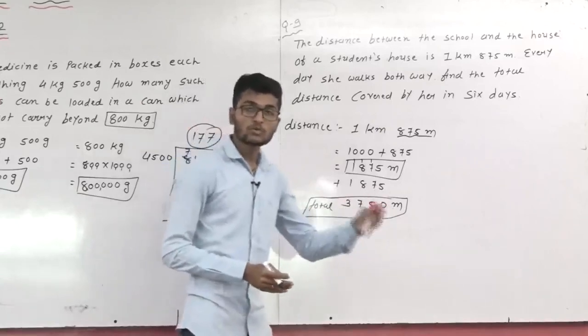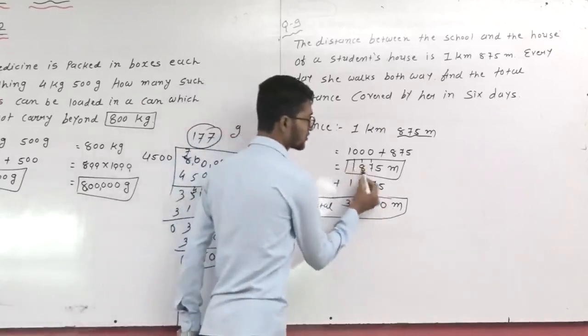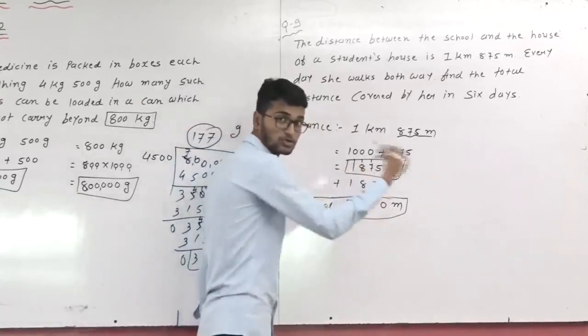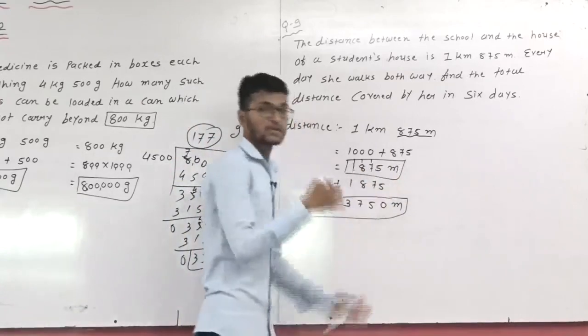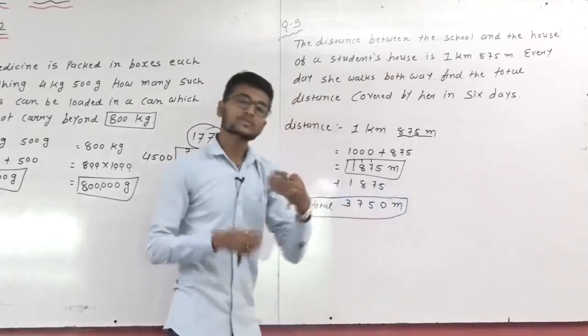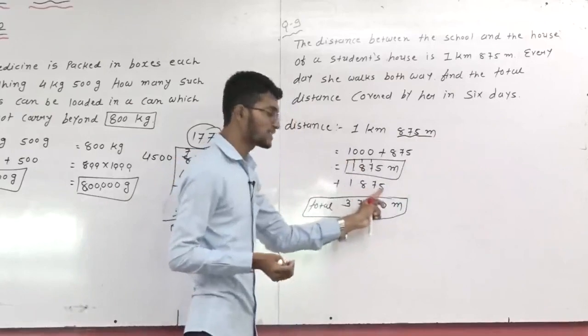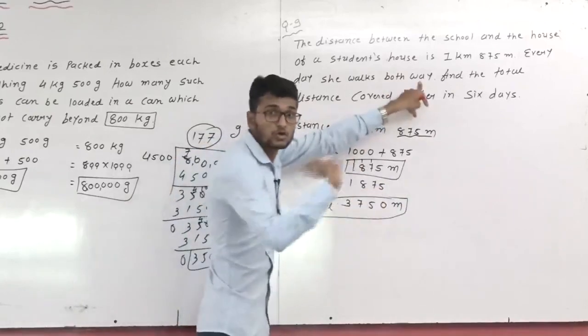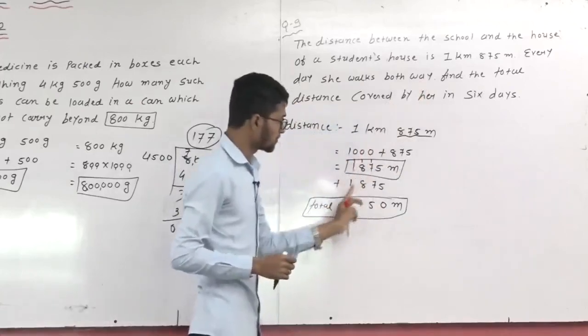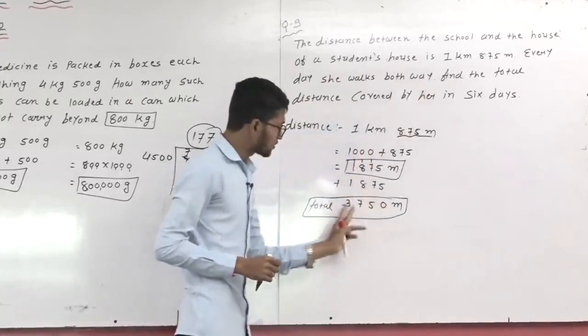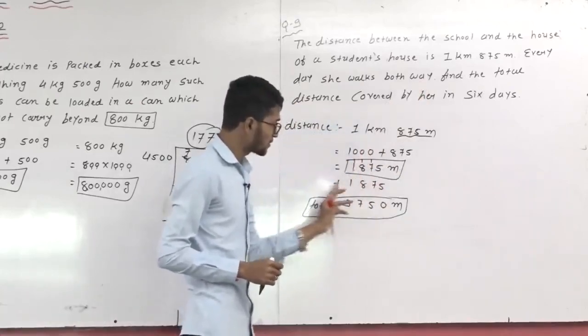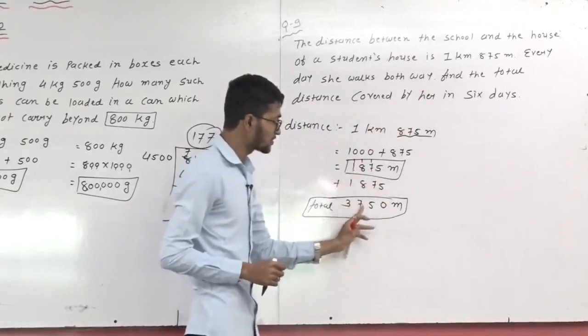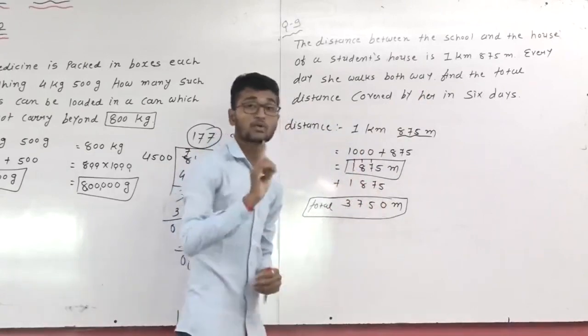School to home distance 1875, home to school distance 1875. Why? Because both ways, school to home, home to school. So 1875 addition means total distance 3750 meter for one day.